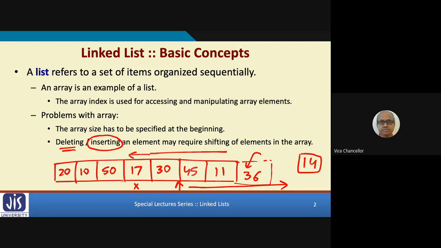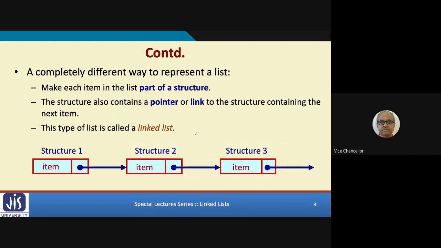So you see, when you have an array, insertion and deletion require a lot of shifting of the elements in the array. This is a rather inefficient way of handling it, right? So insertion and deletion of elements in an array is very inefficient. That is why we look at an alternate way of representing a list that we refer to as a linked list. So linked list you have already studied. I believe all of you have studied it in your class, but still let me start my discussion from the very beginning.